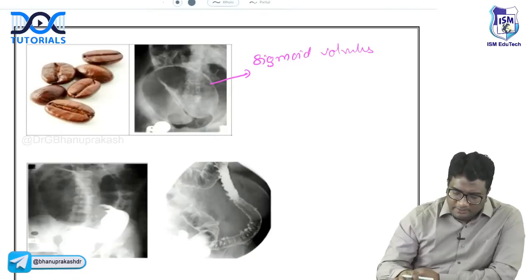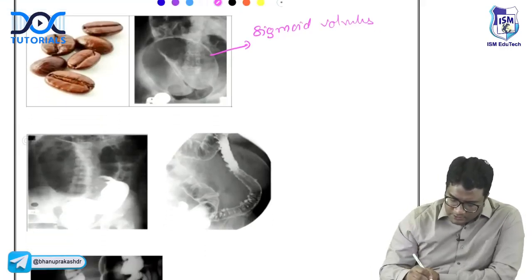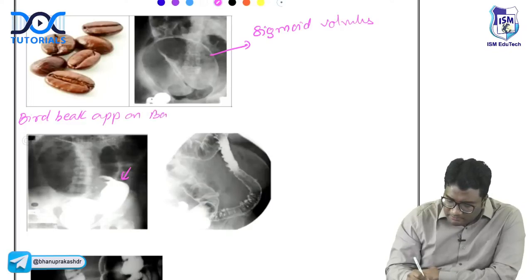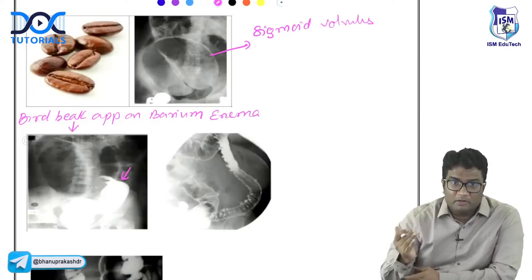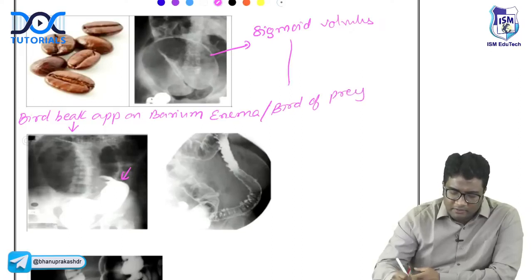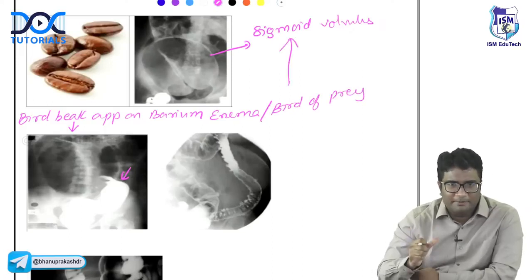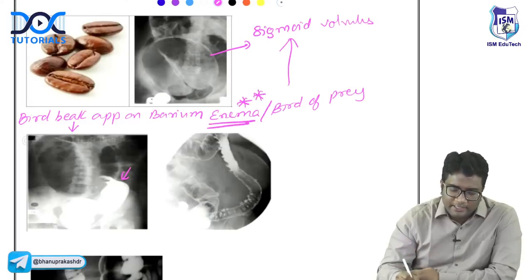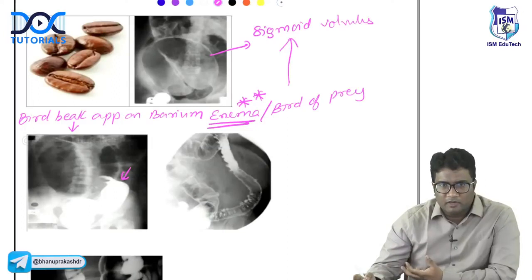But can you also tell me what is this sign that you see in sigmoid volvulus? ये भी पूछ सकते हैं. What is this barium enema study? This is bird beak appearance. So be careful, bird beak appearance on barium swallow पूछा गया या barium enema पूछा गया. If they say bird beak appearance on barium enema or bird of prey appearance, please think of sigmoid volvulus, right? So when you have a sigmoid volvulus and you do an enema, there's tapering of the column of barium there, called as bird of prey appearance or bird beak appearance on barium enema. So be careful, swallow bola gaya ya enema bola gaya. Enema, this is sigmoid volvulus. Swallow, that would be achalasia cardia.